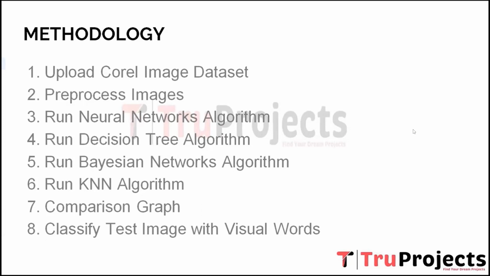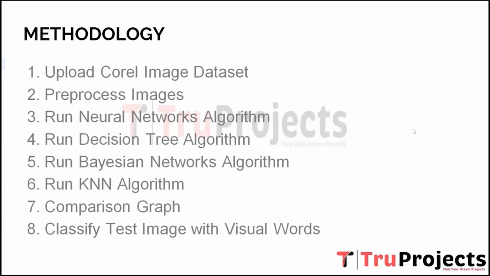Seventh, comparison graph. To evaluate and compare the performance of the various algorithms, a comparison graph is generated. The graph typically represents the accuracy or other relevant evaluation metrics of each algorithm on the Corel image dataset. This visual representation aids in identifying which algorithm performs best in classifying the images and allows for a comprehensive comparison of their strengths and weaknesses.